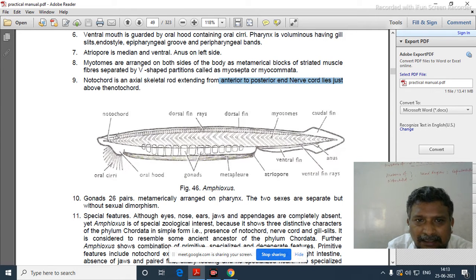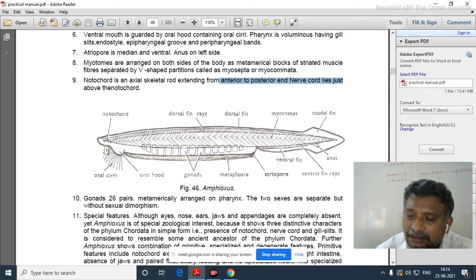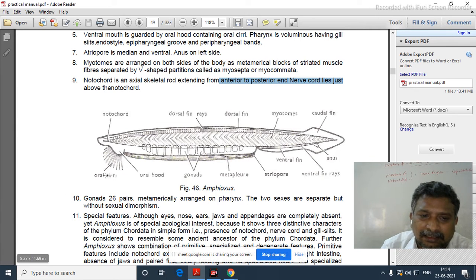Where is the notochord? So this is the anterior end of the organism, that is the head region. So that notochord is present at the head region. Yes, we are now not saying that notochord is limited to the tail. We are saying here the notochord is present in the head region. That is the notochord, and so many small structures are here.